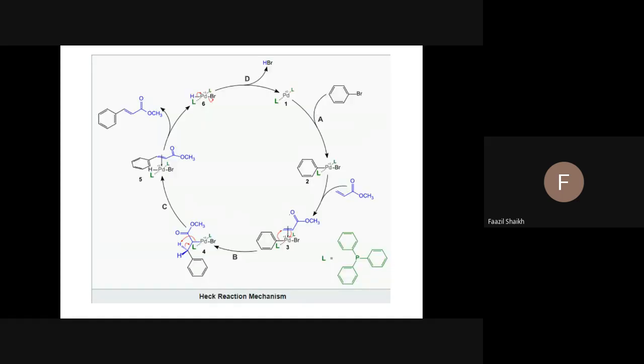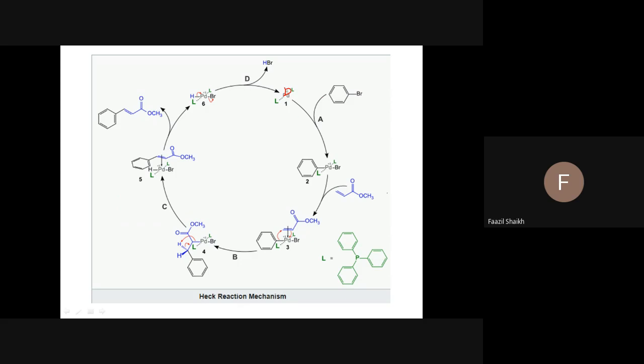See the very interesting mechanism. The mechanism is very interesting. You see, this is our palladium catalyst, which is in the zero oxidation state. I have told you a similar pattern of mechanism will be observed here, but you must memorize reagent number 2, or reactant number 2, which is reacting with aryl halide.